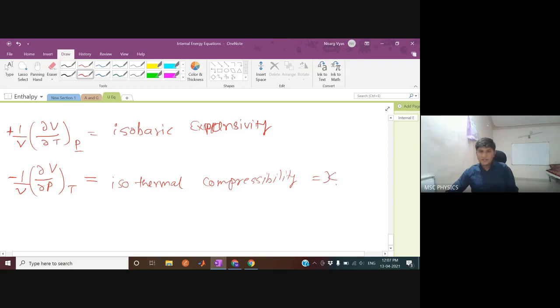Compressibility is written as kappa, and since it is isothermal, it is known as kappa T. Since expansivity is written as beta, it is beta P, the isobaric expansivity. You know these things because you have studied them in this course, but even if you don't know this, this is the point where you can learn this.